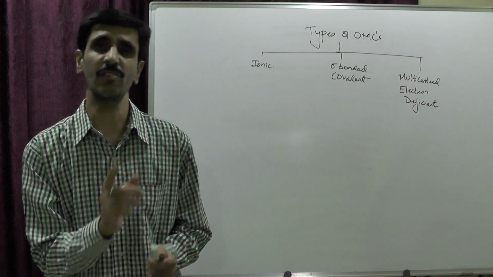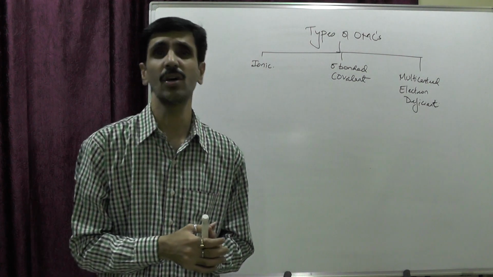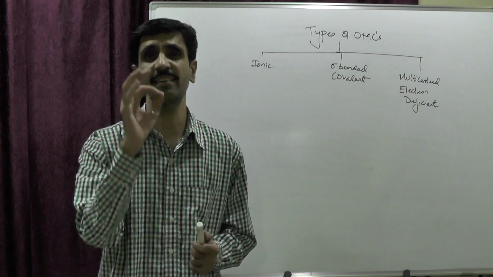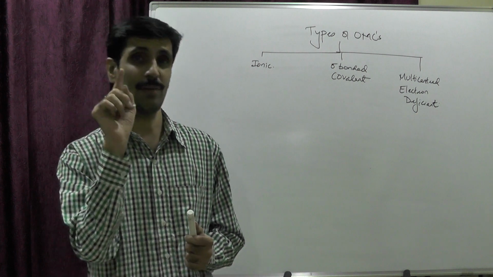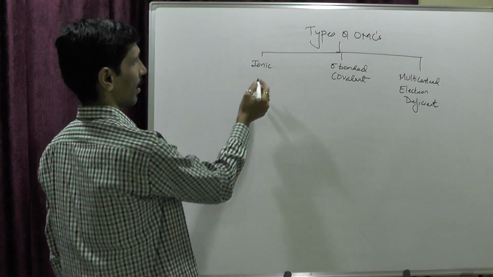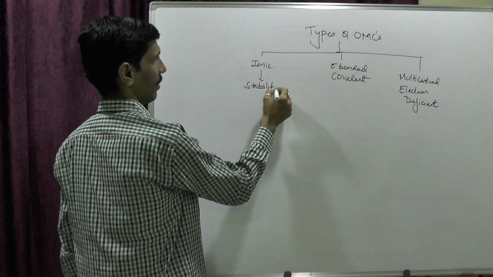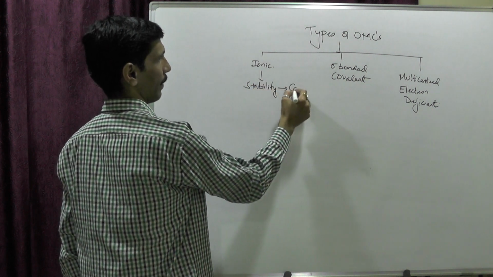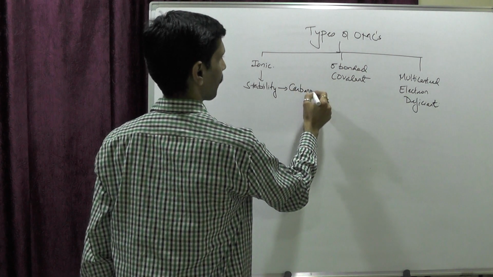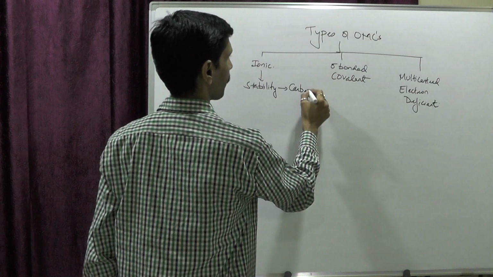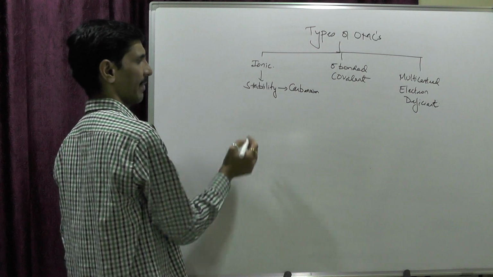Alright, next, when we talk about the stability of these ionic organometallic compounds, it is basically related to the carbon ion. The stability of these compounds is related to what? The carbon ion. Now how is it so? The stability of the carbon ion is to be considered over here. I give you some examples.